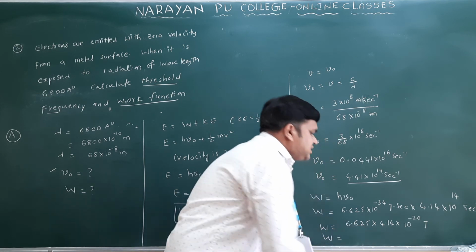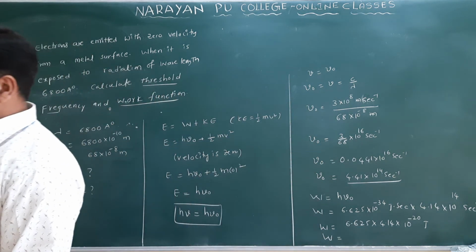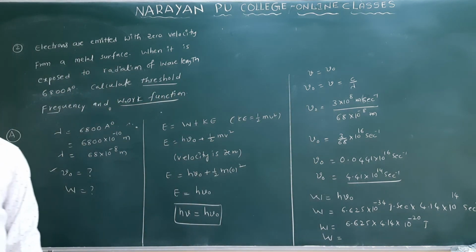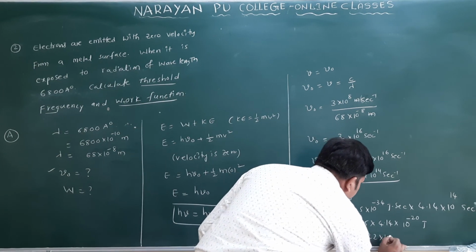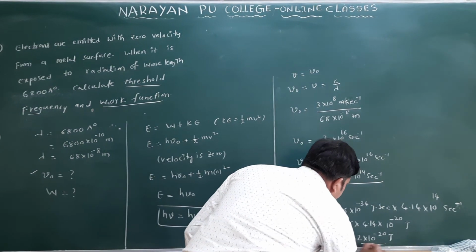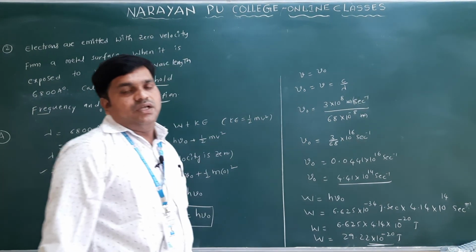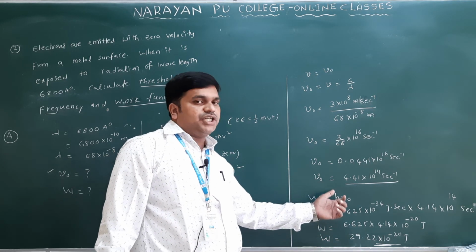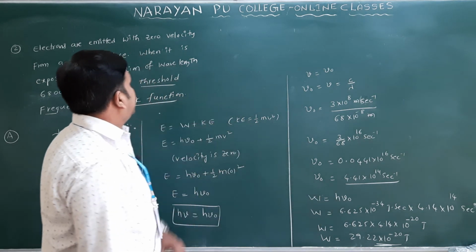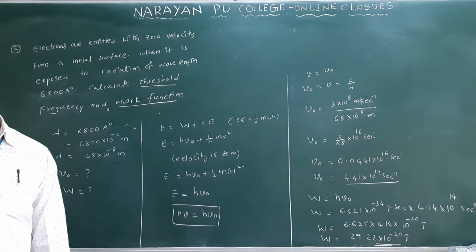So you can multiply 6.625 into 4.14, you will get here 29.22. So 29.22 into 10 power minus 20 joules only. So this is the calculation of the work function, and one more, the threshold frequency. So this is question number 2 we have.